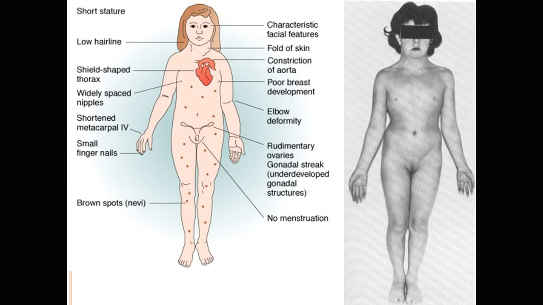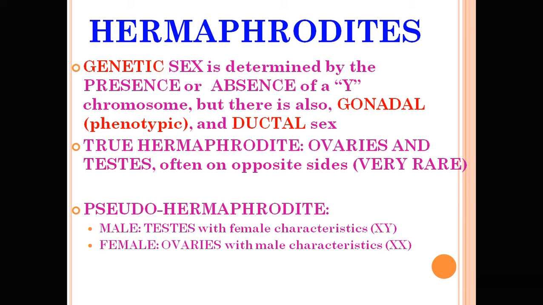This is similar in the case of the female. Hermaphrodites: the genetic sex is determined by the presence or absence of the Y chromosome, but there is also gonadal, phenotypic and ductal sex. So ovary and testis, but the opposite. The person is phenotypically female but has genotypically male characteristics. So it is called hermaphrodism. Pseudohermaphrodites are males having testis with female characteristics, XY, while females have ovary with male characteristics, XX.